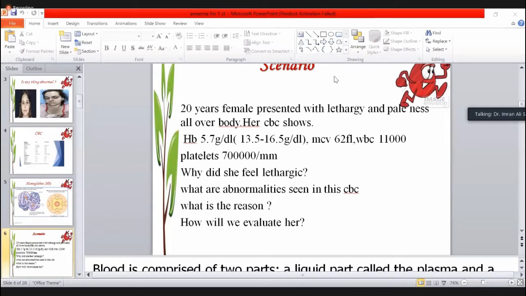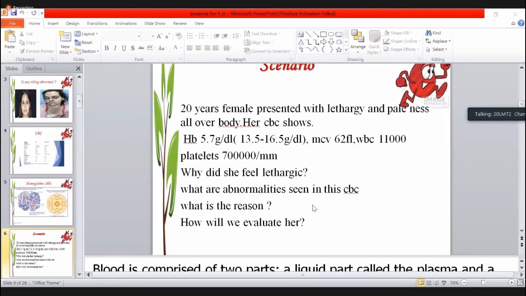The second question. No, you just told me that the patient is anemic. Why anemia? Lack of oxygen? It is because of tissue hypoxemia, not because of the lack of oxygen. The lack of oxygen will cause suffocation or air hunger. Okay. The second one: what abnormality is seen in this CBC?